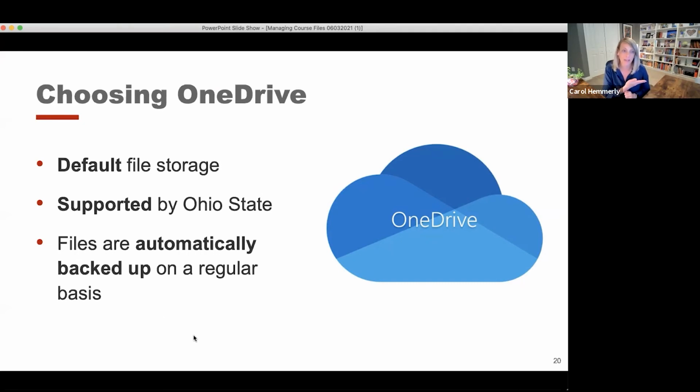So if you have a problem with your own personal computer, where maybe something happens with your hard drive, Ohio State is backing up all of the files in OneDrive for you, which is a real benefit, particularly if you've ever lost your files. You know what that feels like and the frustration and true sense of loss. So it's nice to know that Ohio State's backing that up for you.